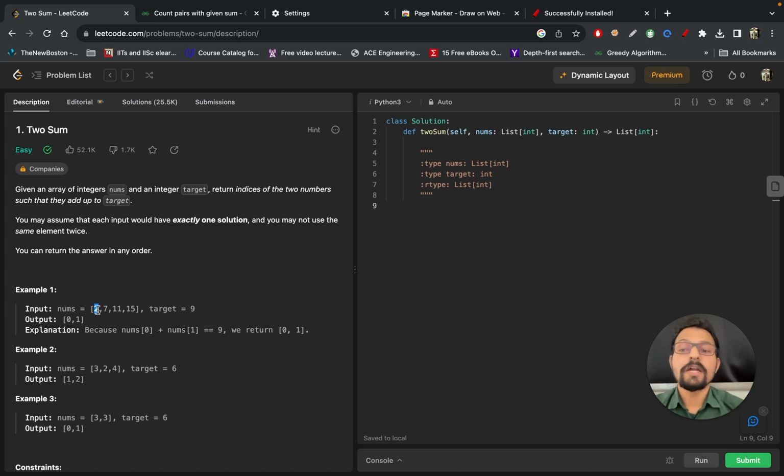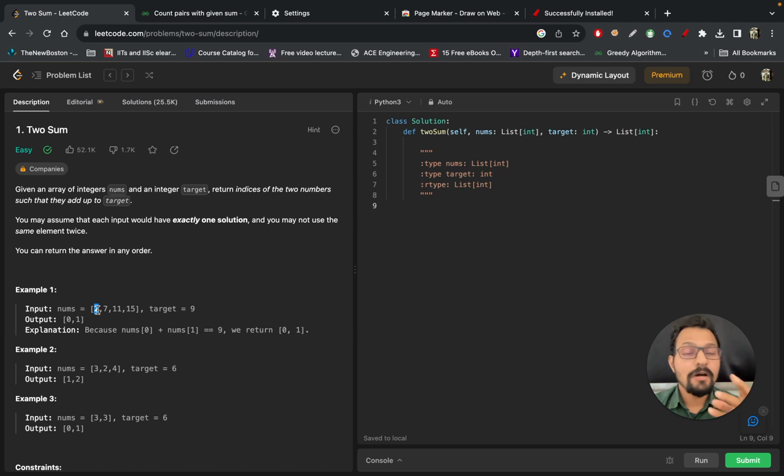Here you know the target sum. So if you do a little math, for example you have 2 and you want the sum 9, then it will strike in your mind that you need 7. 9 minus 2 is 7. You need 7. If you find 7, then you can get the sum 9.